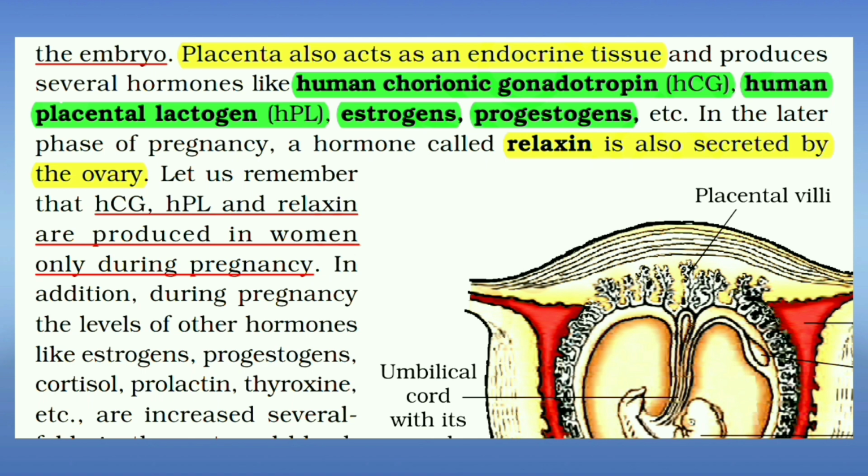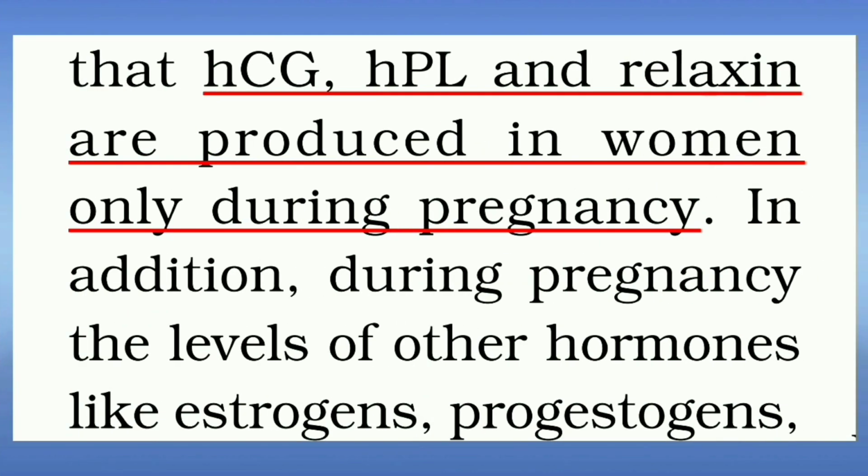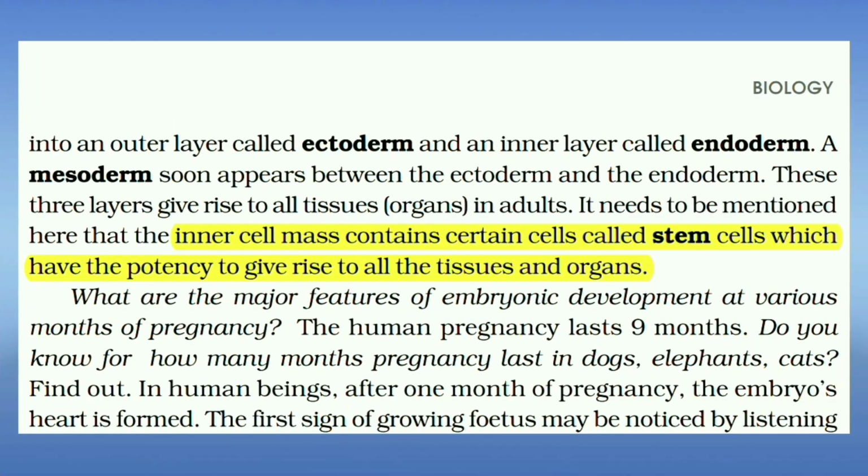Placenta also acts as an endocrine tissue and produces several hormones like human chorionic gonadotropin (HCG), human placental lactogen (HPL), estrogens, progestagens. Relaxin is also secreted by the ovary. HCG, HPL, and relaxin are produced in women only during pregnancy. Inner cell mass contains certain cells, stem cells, which have the potential to give rise to all the tissues and organs.